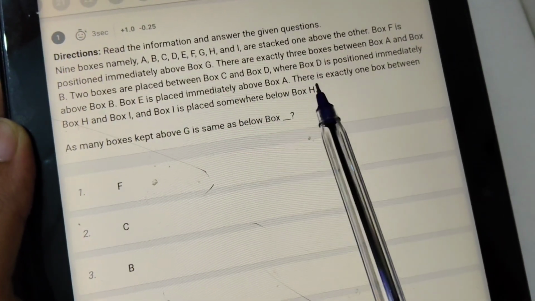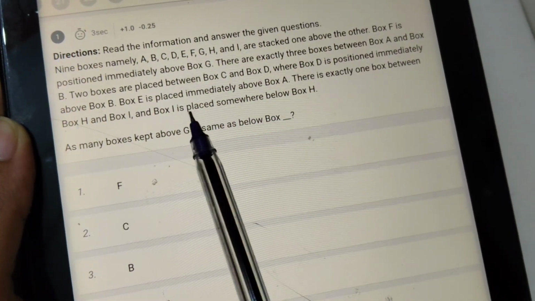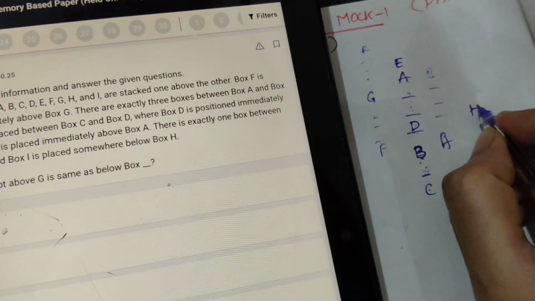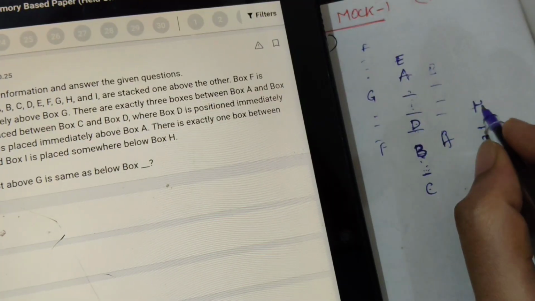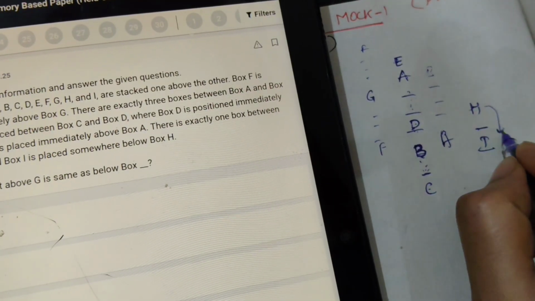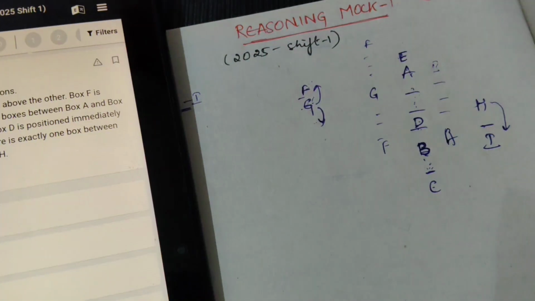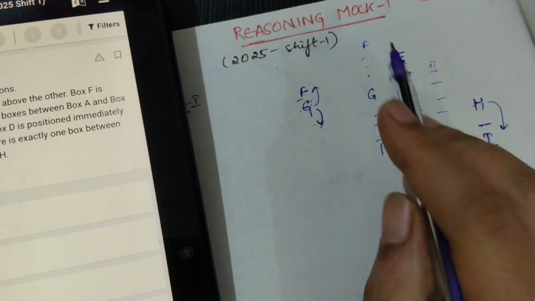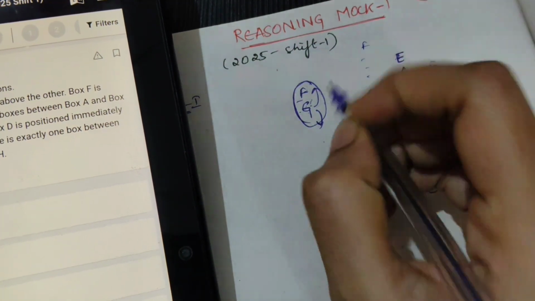Now there is exactly 1 box between H and I, and box I is placed somewhere below H. One box is there between H and I, and I is placed below H. Now see, here 8 boxes are placed and only one box is remaining, so we can write H and I anywhere, but F and G we should write together.